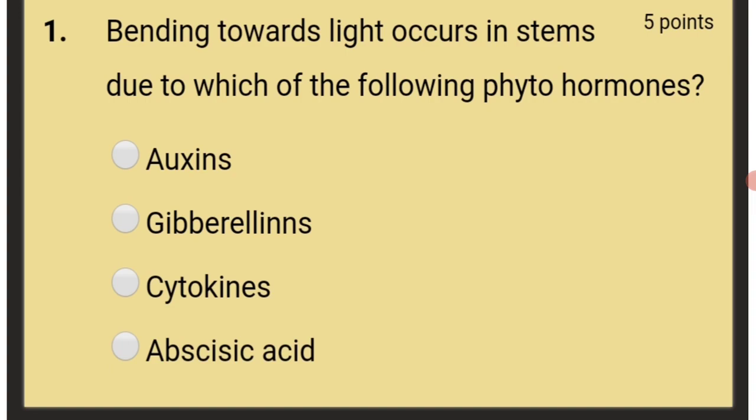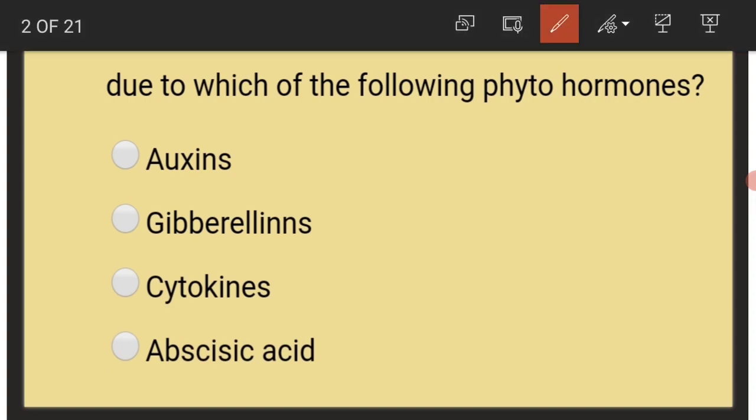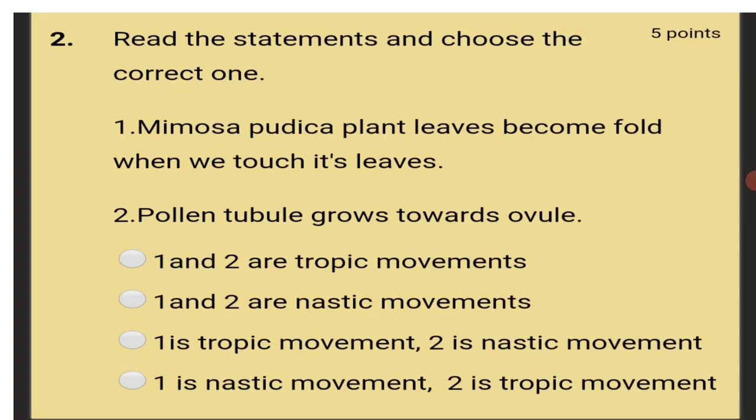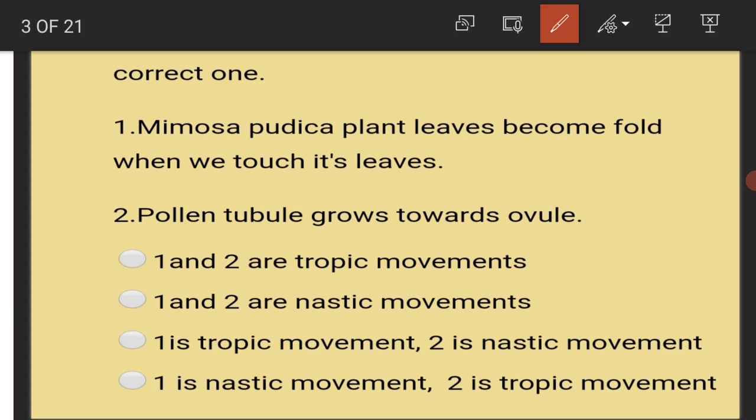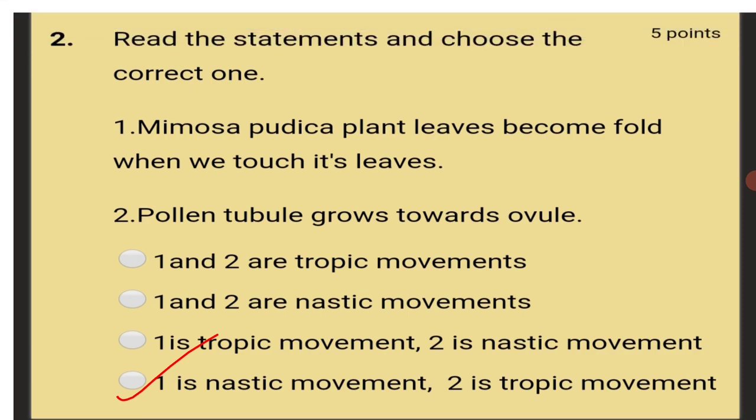Bending towards light occurs in stems due to which of the following phytohormones? Auxins. Read the statements and choose the correct one. Mimosa pudica plant leaves become folded when we touch its leaves. Pollen tubule grows towards ovule. The first one is nastic movement and the second one is tropic movement. That is, the folding of leaves of Mimosa pudica is a nastic movement, and the growth of pollen tubule towards ovule is a tropic movement.